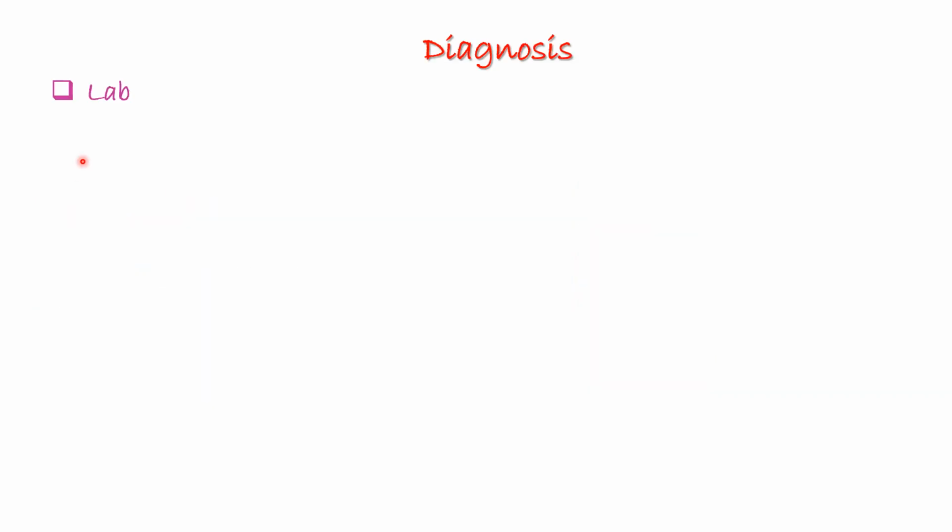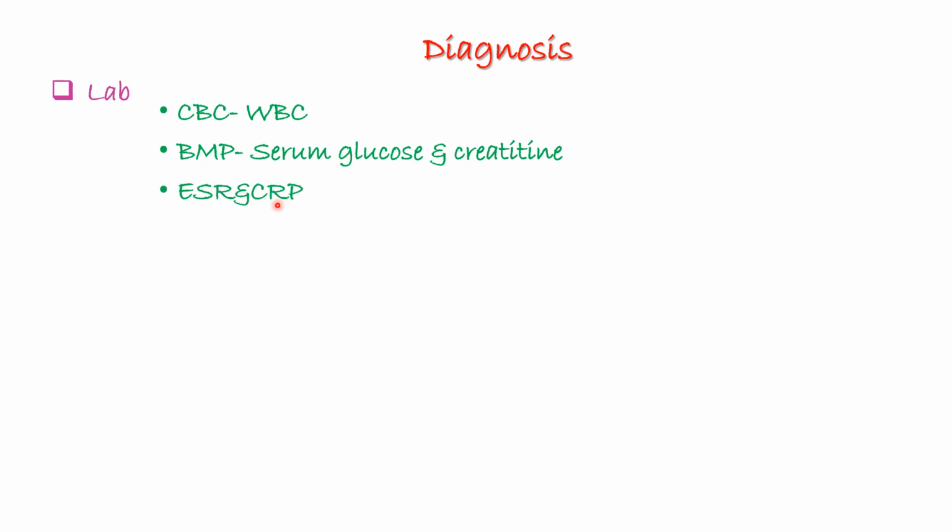For diagnosis, you're going to begin with the labs, that is most of the basic tests. We're going to do a CBC, and we're going to see elevated WBCs. In addition to that, you're going to do a basic metabolic panel, and in this you can also see elevated serum glucose in terms of diabetes mellitus, which is one of the risk factors, and also creatinine. ESR and CRP are inflammatory markers. You can also do a culture of the ear canal to determine the etiology.